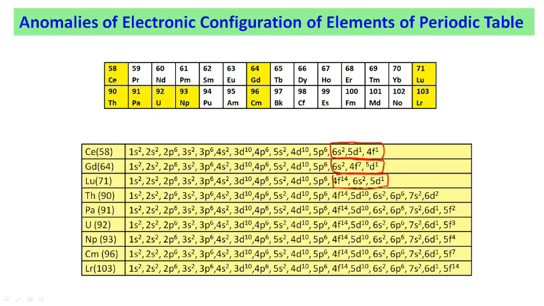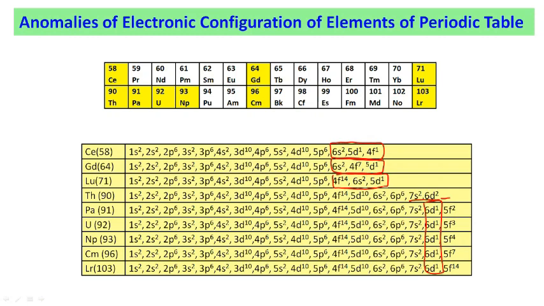For thorium it is expected it should have the partially filled f orbital, but the electronic configuration for its outermost shell is 7s2, 6d2 with vacant f orbital. For protactinium, uranium, neptunium, curium and lawrencium, these d orbitals are again filled by one electron.